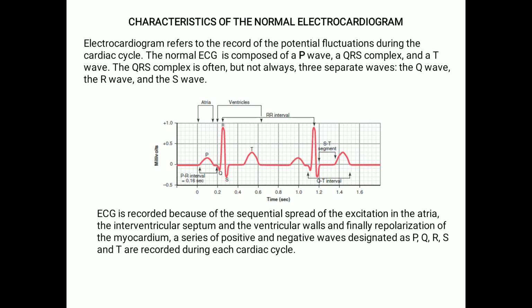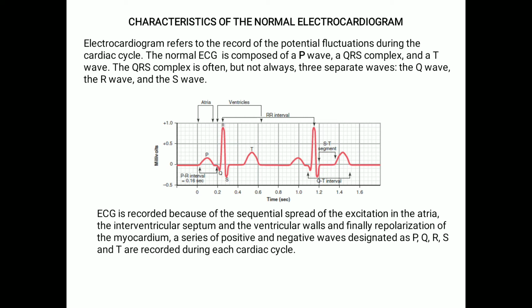The action potential starts from the SA node, proceeds through the entire atrium and results in the contraction of the atrium, and then goes downward to the ventricle, the ventricular septum. So it is the ventricular depolarization, and the action potential spreads through the ventricular contractile fibers.